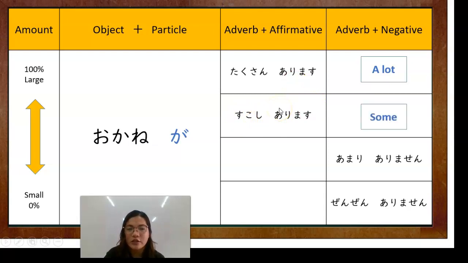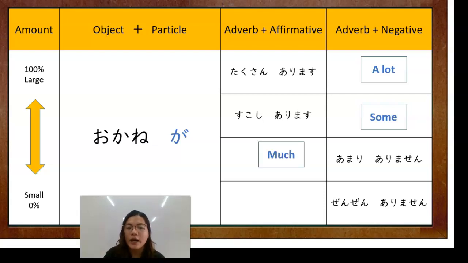Okay? Next is sukoshi. When you say sukoshi, some, or just a little. When you say okane ga sukoshi arimasu, so I have some money. So meron ka lang pera, pero hindi ganun kadami. Maliit lang.